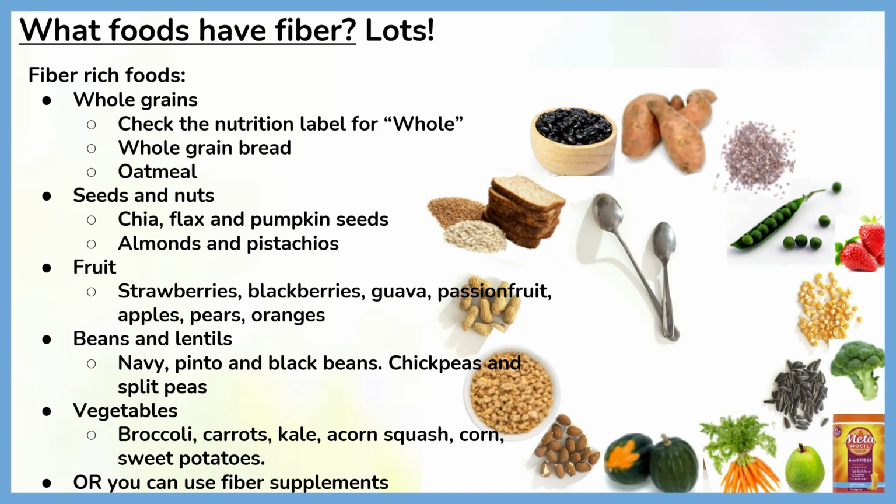Things like seeds and nuts, chia, flax, and pumpkin seeds, almonds and pistachios, fruit like strawberries, blackberries, apples, pears, and oranges, beans and lentils, navy, pinto, and black beans, chickpeas, and split peas, vegetables like broccoli, carrots, kale, acorn squash, and sweet potatoes, or you can use fiber supplements.